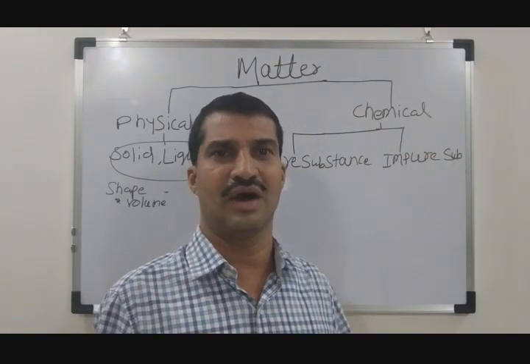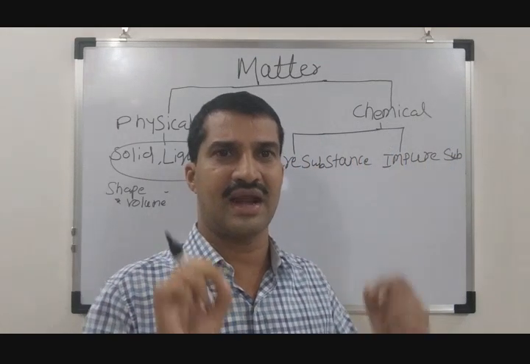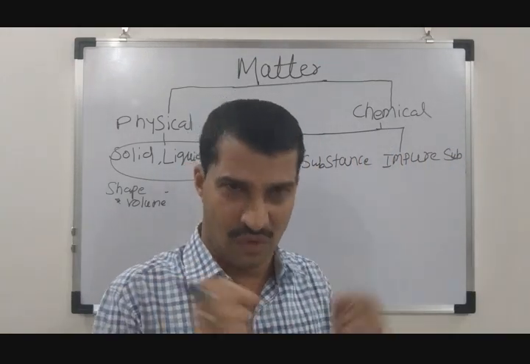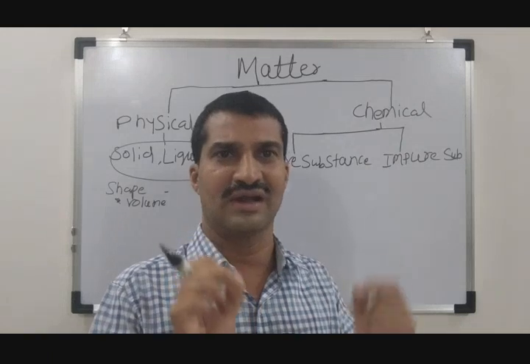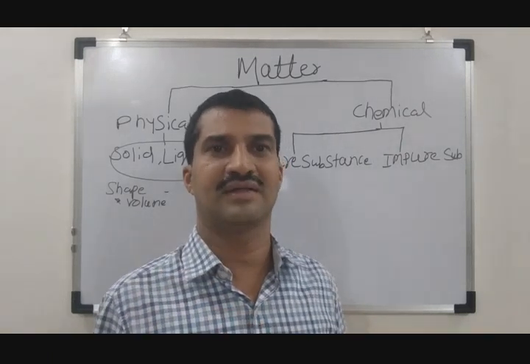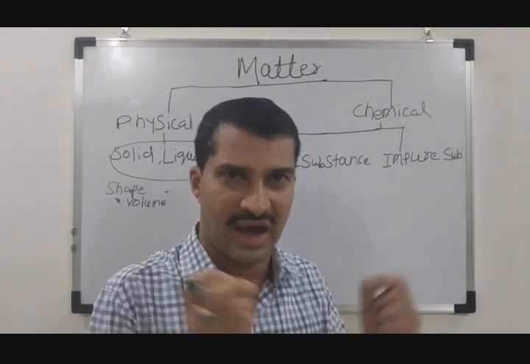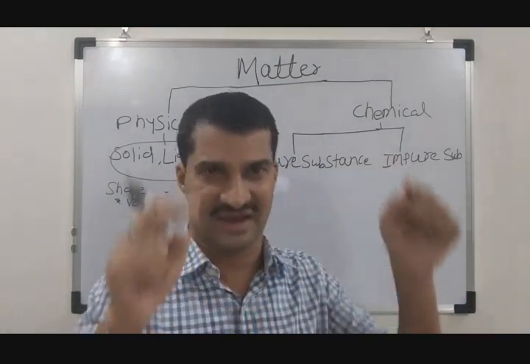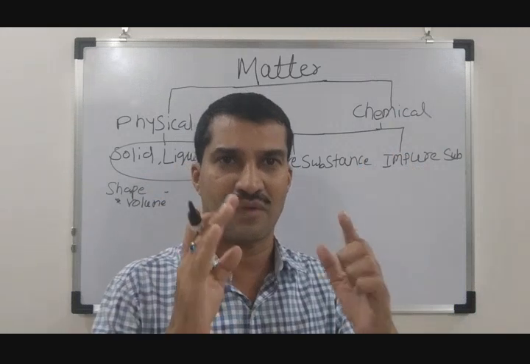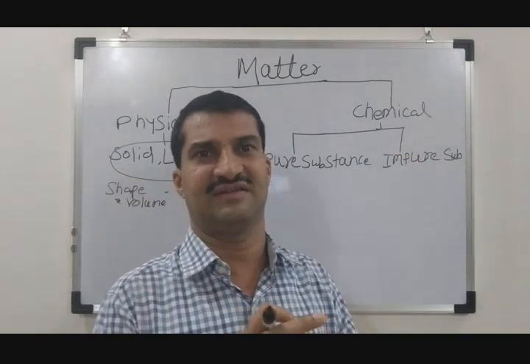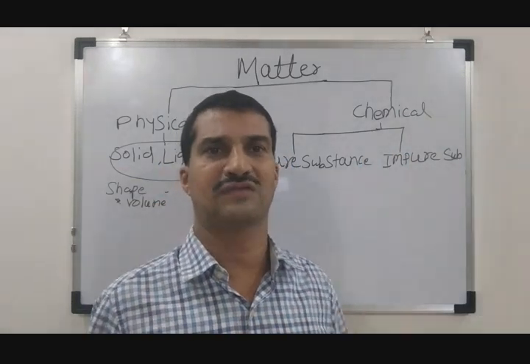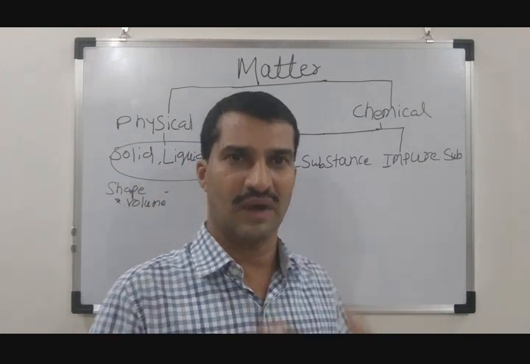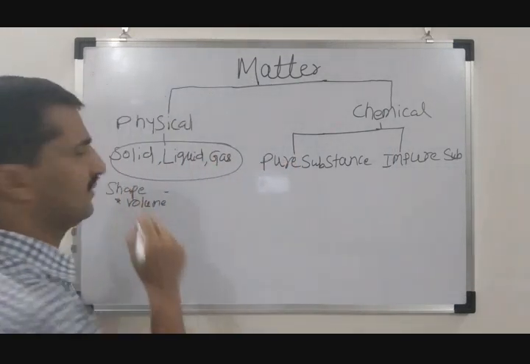Because in solid the intermolecular distance is so small that the particles are very close to each other, so they take a compact shape. Because of the compact shape, they have a shape of their own, and also they occupy some volume. So it has shape as well as volume.